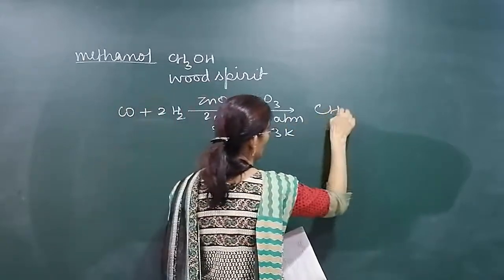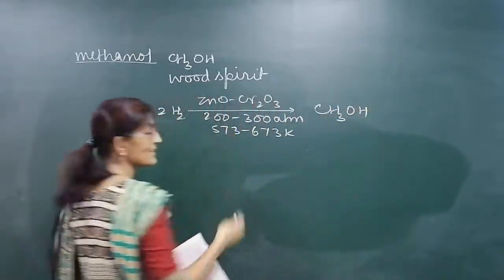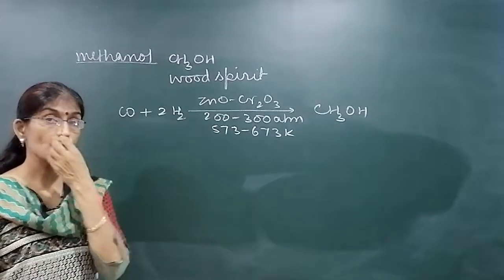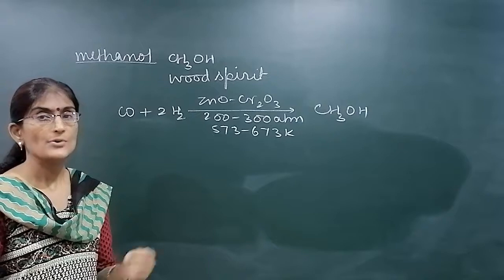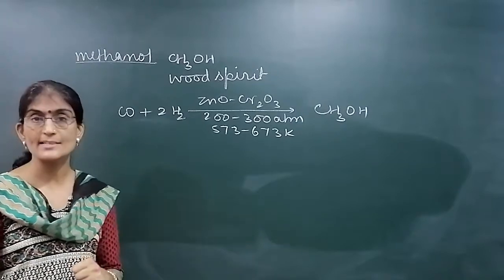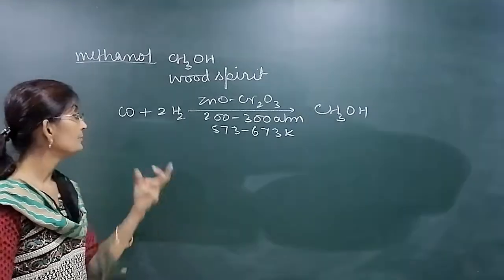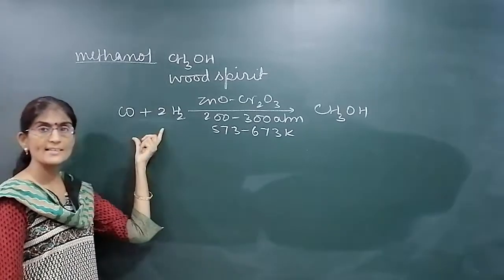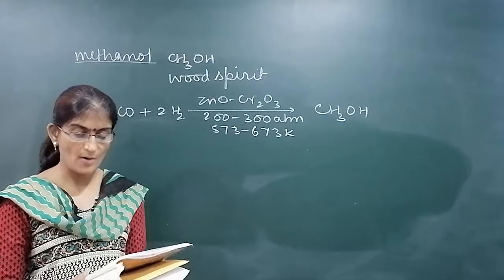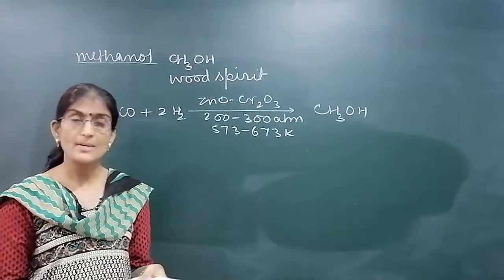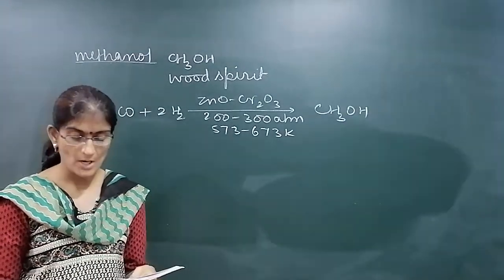We have methanol. This gas mixture is also called syngas, because from this gas we can prepare different compounds. So as methanol is prepared from syngas, it is called syngas, that is, synthesis gas. Methanol is a colorless liquid, but it is highly poisonous.